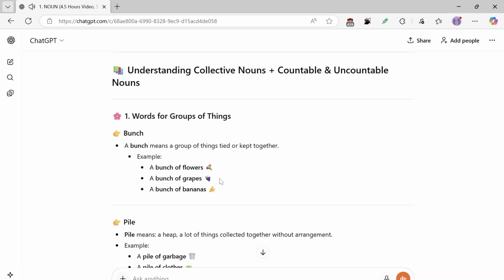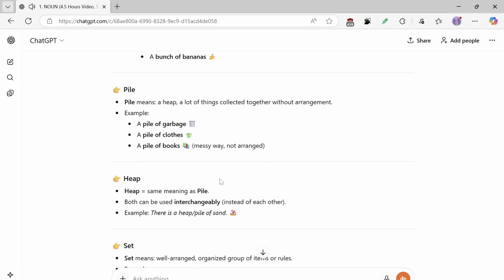Pile. Pile means a heap, a lot of things collected together without arrangement. Example: a pile of garbage, a pile of clothes, a pile of books, in a messy way, not arranged. Heap. Heap has the same meaning as pile. Both can be used interchangeably. Example: there is a heap, a pile of sand.